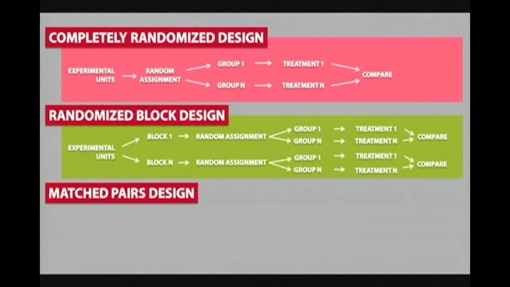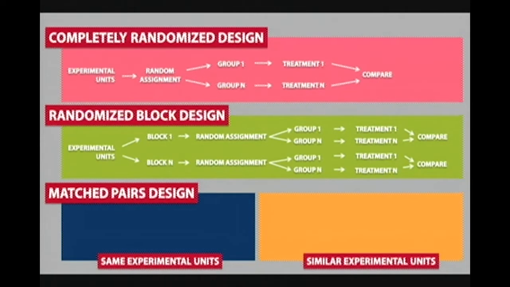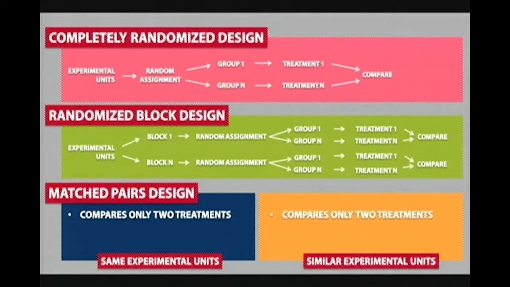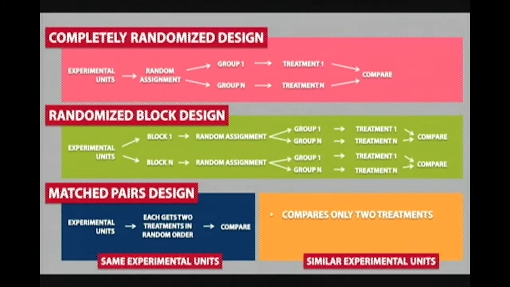Block N means that you can have any number of blocks that you want. For a matched pairs design, we saw 2 scenarios, one that uses the same experimental units and one that uses similar experimental units. Both of these involve the comparison of only 2 treatments. If you are using the same experimental units, each experimental unit gets both treatments. This is what the simplified diagram would look like.